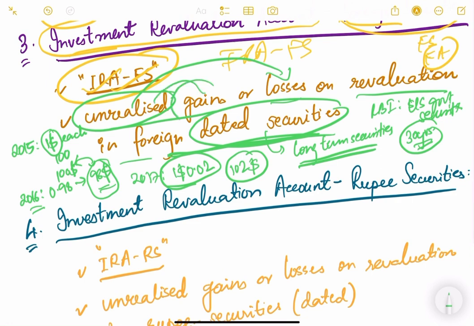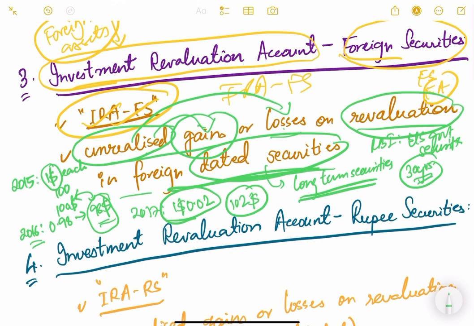So they are unrealized gains in that case. Unrealized gains and losses mean the book accounting gains and losses. You are not actually realizing it; you are not actually getting that money. So whatever gains and losses happen because of revaluation of foreign dated securities will be accounted in the investment revaluation account of foreign securities, IRA-FS.